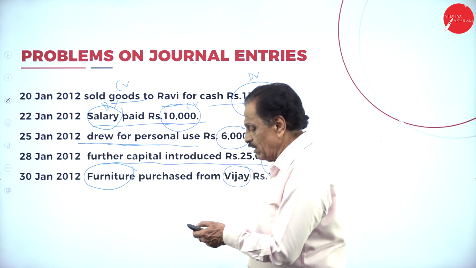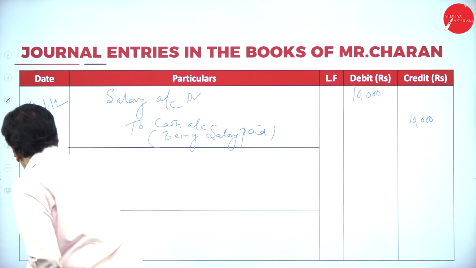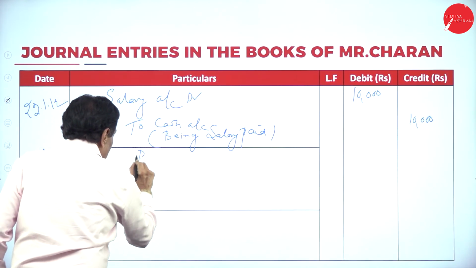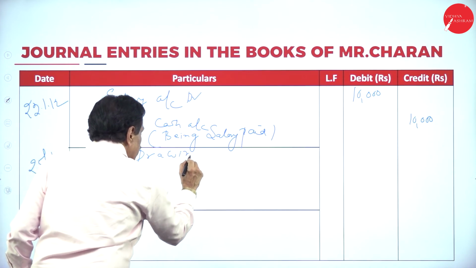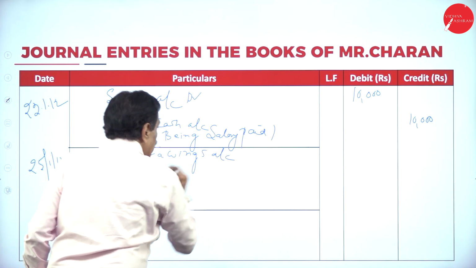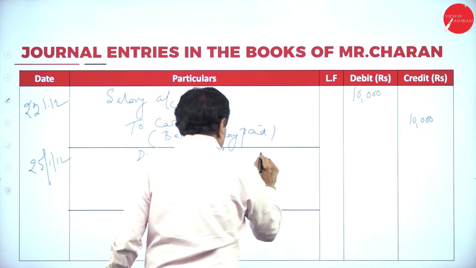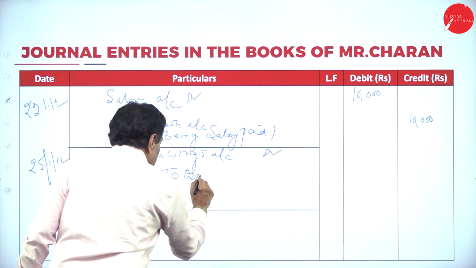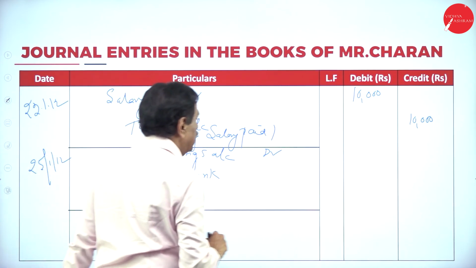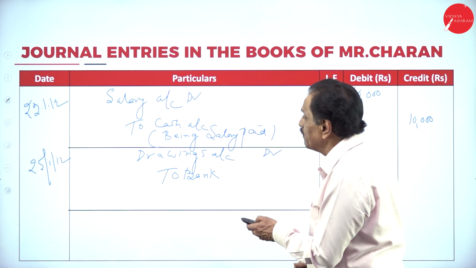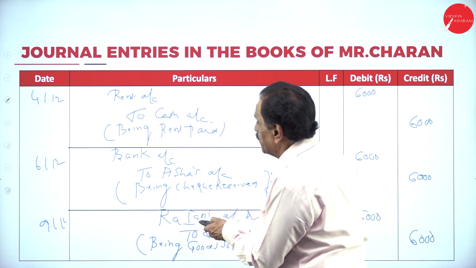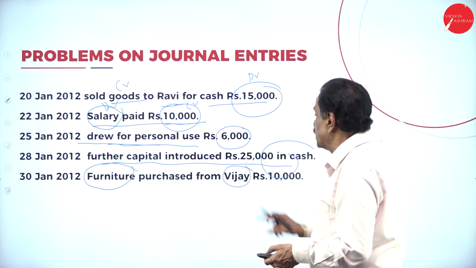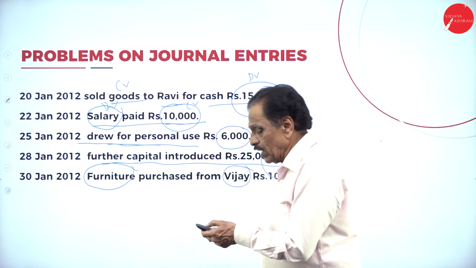Which date? 25th, 25/1/2012. What's the entry? Drawings account debtor to bank account. Assumption, we draw the money from there. How much money have you drawn? 6,000 is drawn for personal use, from the bank.